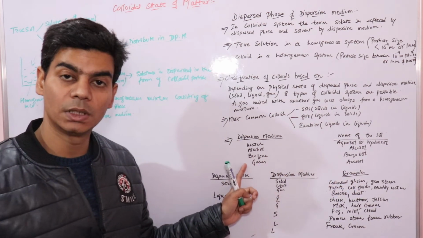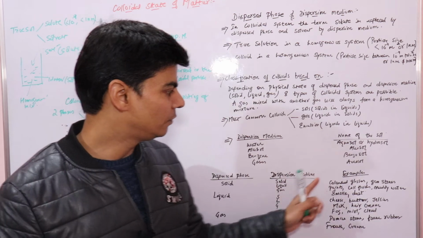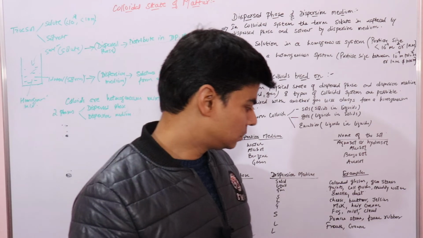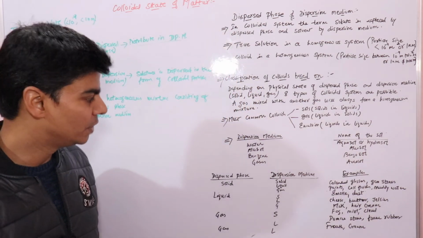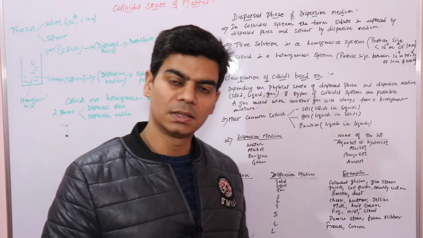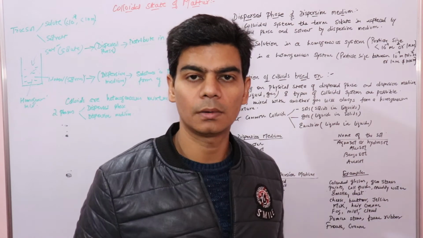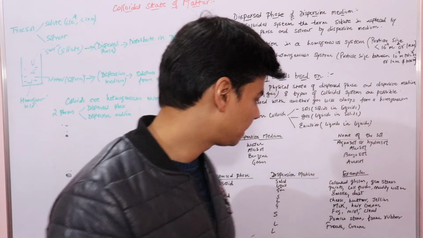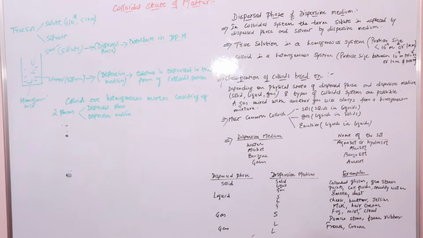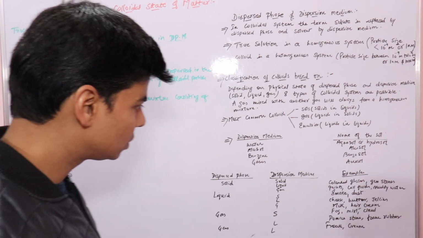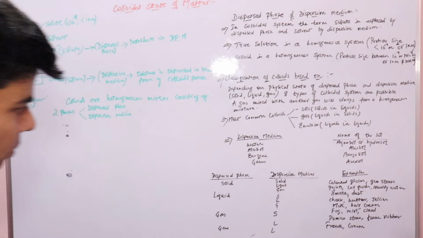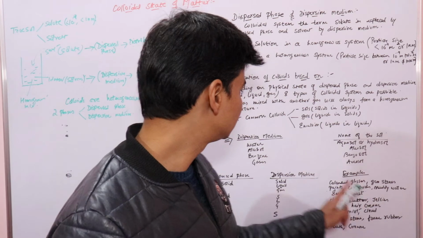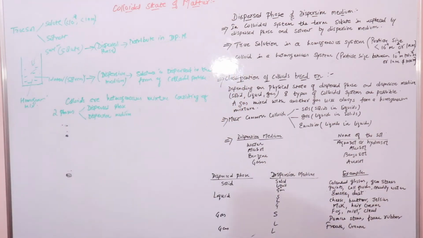If the dispersion medium is gas, then we call it an aerosol. For gases, the example is smoke, right, where the smoke particles are dispersed in air, right. Air is a gas, so that's your aerosol, where the dispersed phase is solid, right. So smoke and dust are examples of aerosol, right.